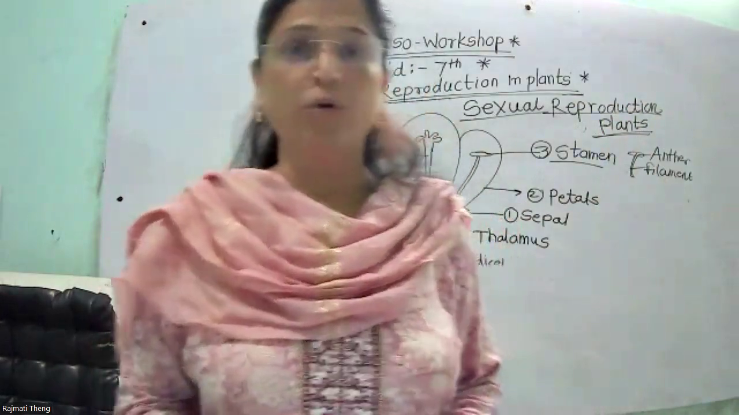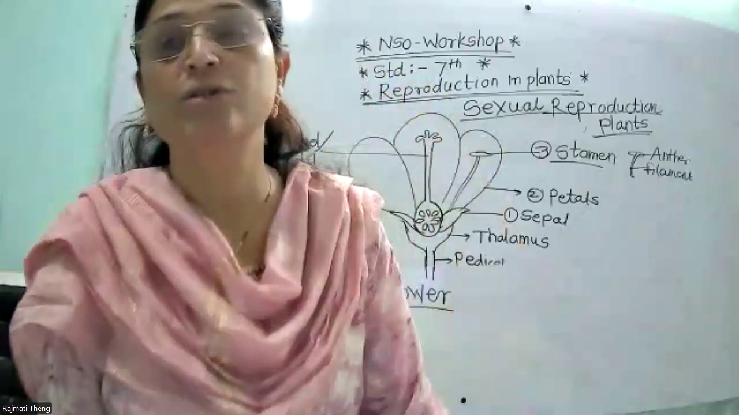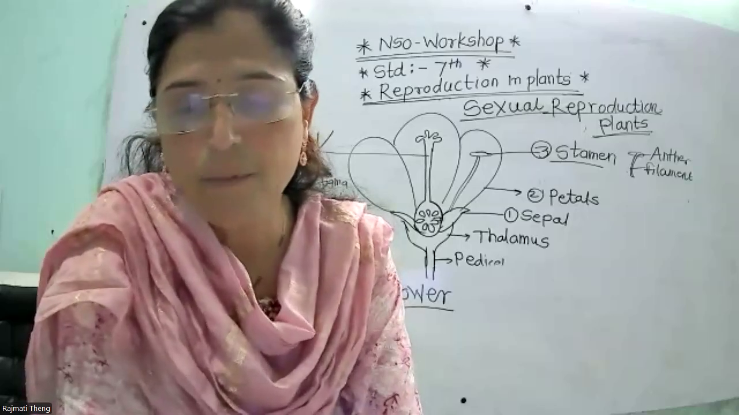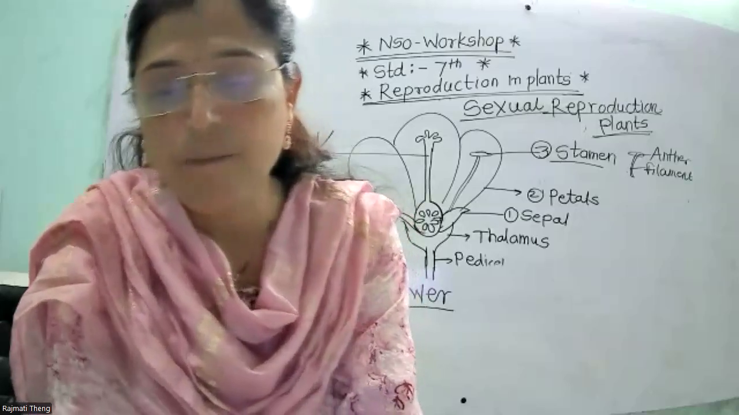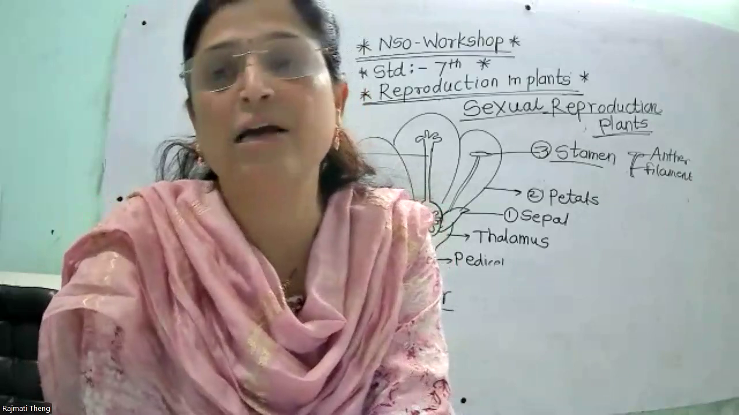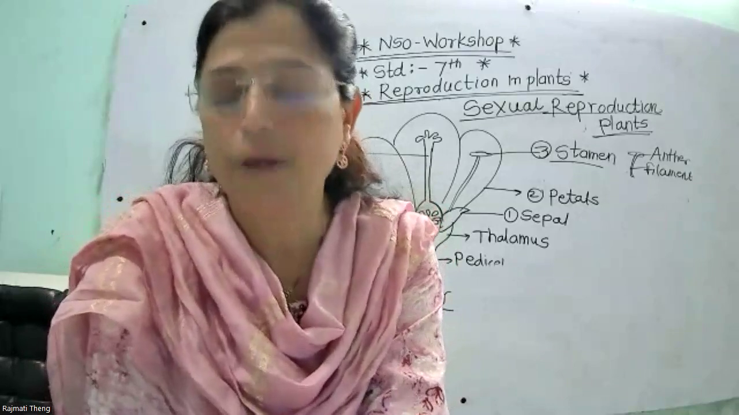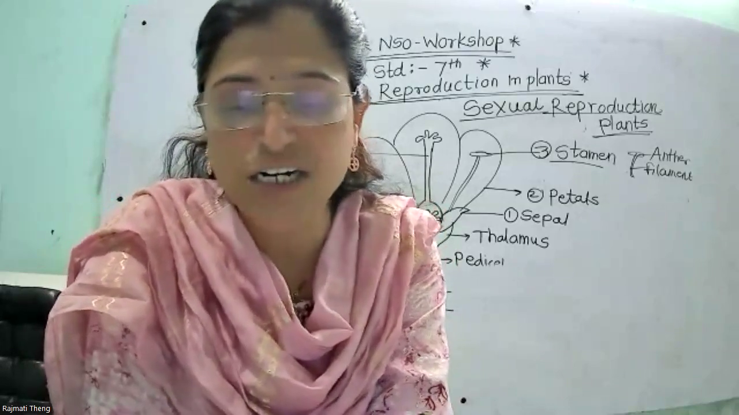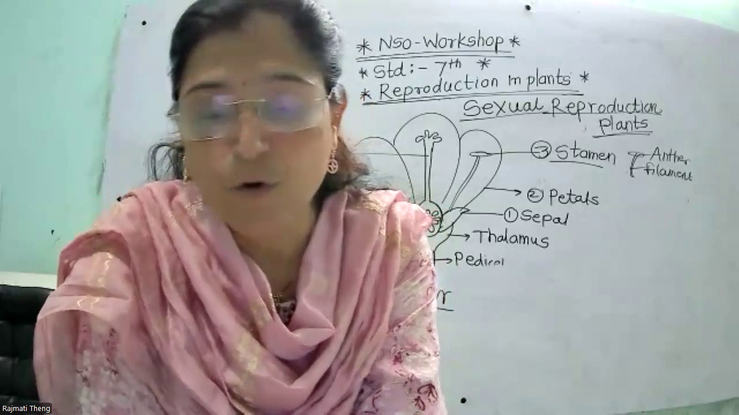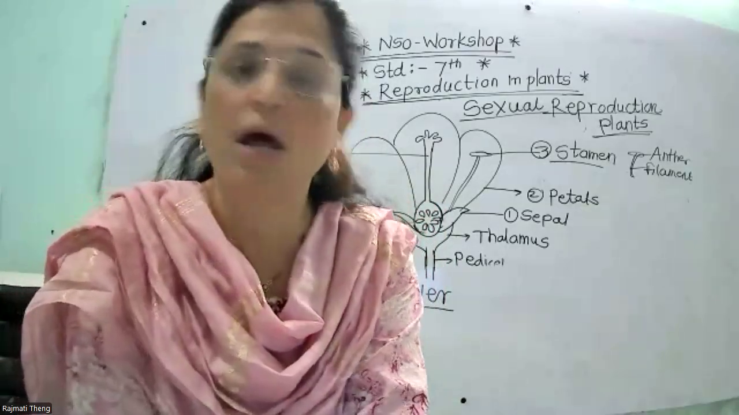Flower develops into fruit. In the fruit, seed is present, and those plants which are reproduced through the seed, that mode of reproduction is called sexual reproduction. So the male and female gametes are present. When these male and female gametes are combined together, the fusion of male and female gamete, then fertilization takes place. After fertilization, the seed and fruits are developed, and seeds are again reproduced into new plants.